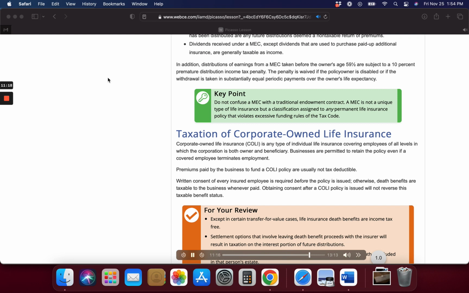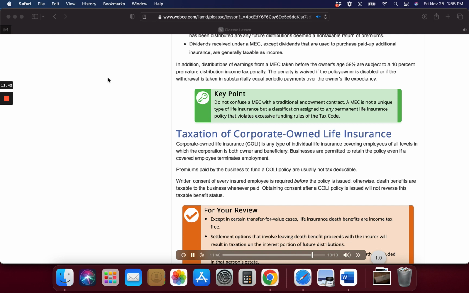Premiums paid by the business to fund a COLI policy are usually not tax deductible. Written consent of every insured employee is required before the policy is issued, otherwise, death benefits are taxable to the business whenever paid. Obtaining consent after a COLI policy is issued will not reverse this taxable benefit status. For your review.